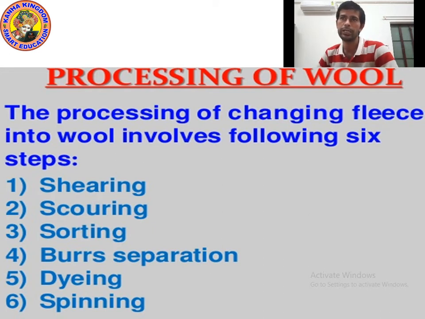First step is shearing, second is scouring, third is sorting, fourth is burr separation, fifth is dyeing, sixth is spinning. So there are 6 steps: shearing, scouring, sorting, burr separation, dyeing, spinning. Okay, please write down. I am giving you 10 seconds.